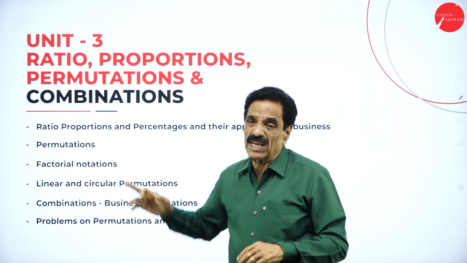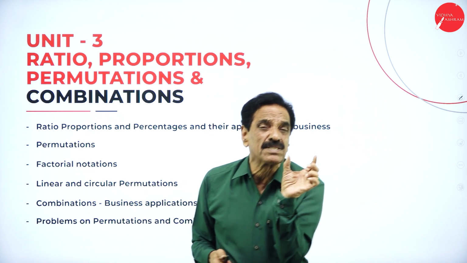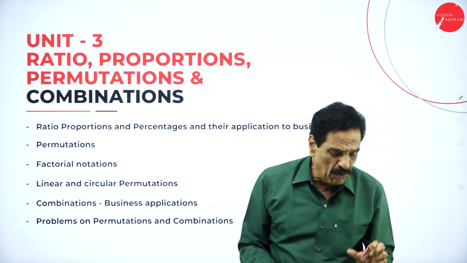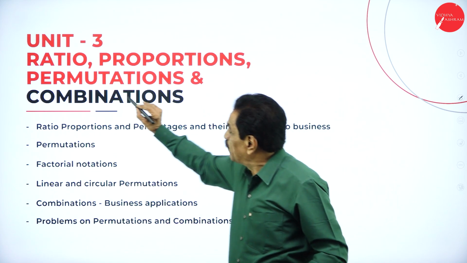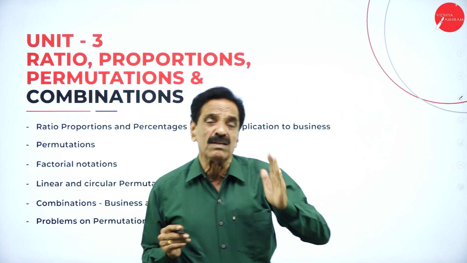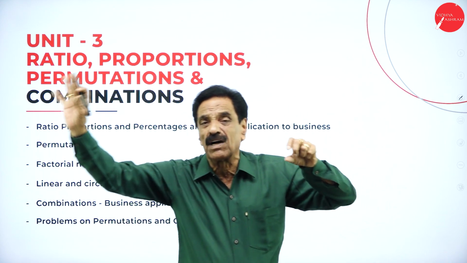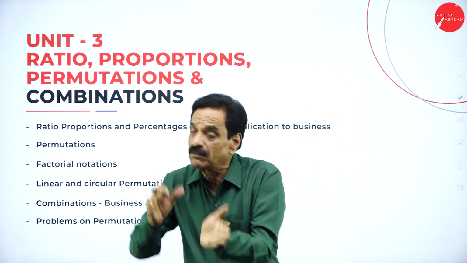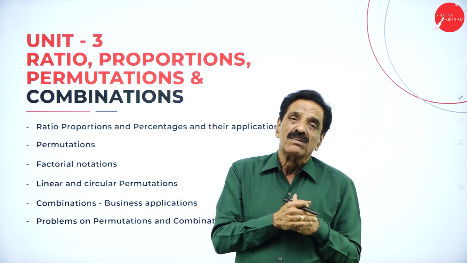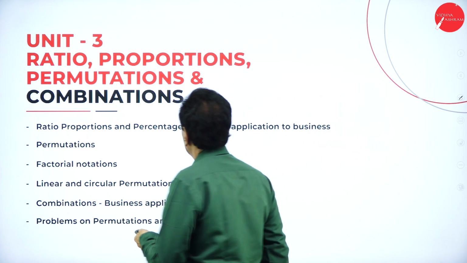So ratio is nothing but the relation between two variables, whereas proportion is equating two ratios. Permutation is a selection of some of the items of the objects. Selection in a proper order of all the objects we can say is a combination. Then permutation will be expressed.